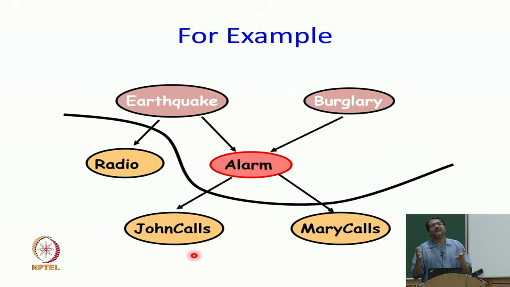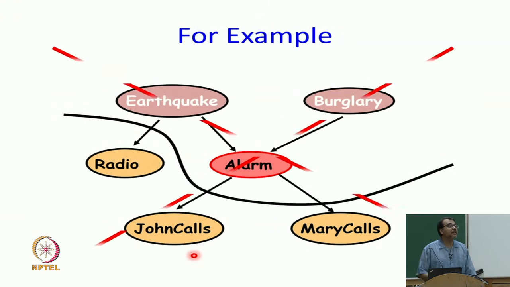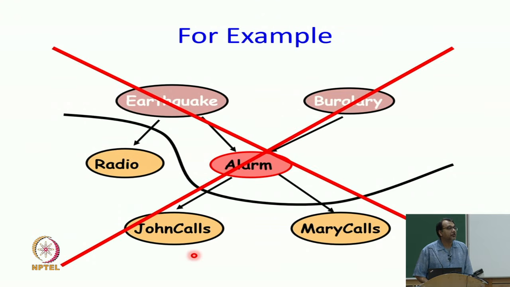Earlier it was weakly likely that the alarm would have gone off, 0.29. But now John has also called. Now that John has called, I have obviously increased my probability that alarm might have gone off. Or let us say both John and Mary call, then the probability has become very close to 1 actually. So, therefore, by additionally knowing John, even though I knew earthquake and burglary, I get more information about alarm, which basically means that they are not conditionally independent.